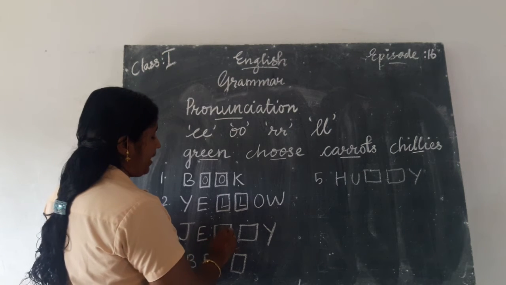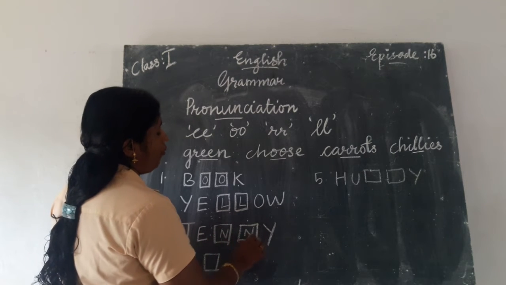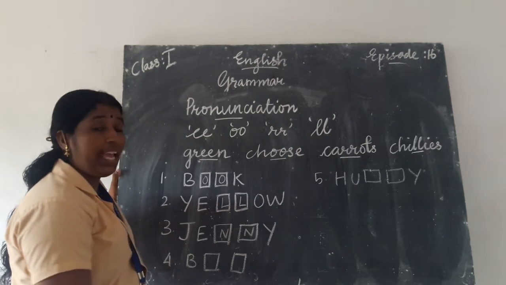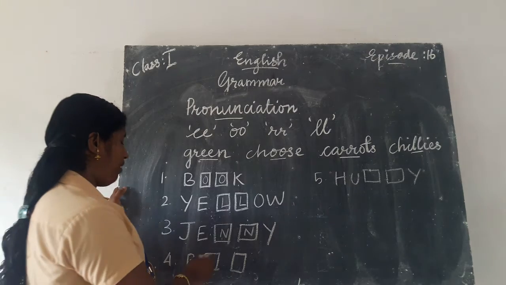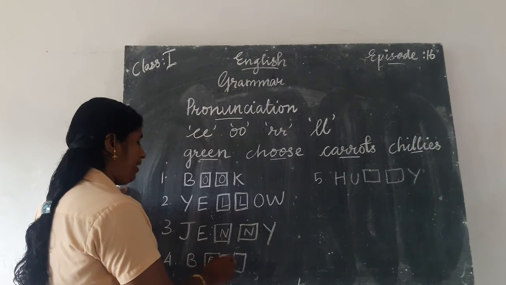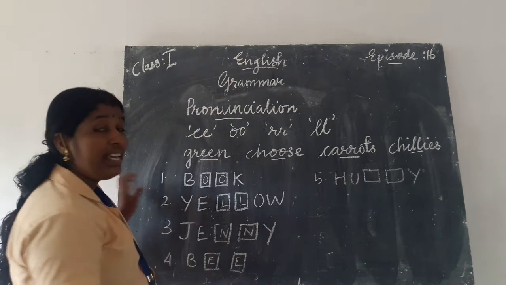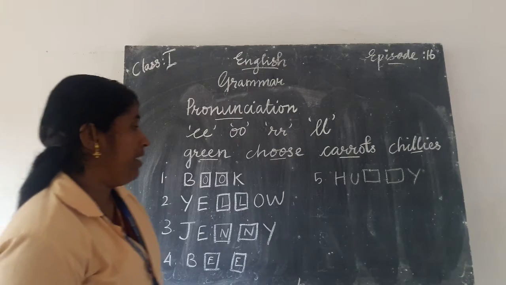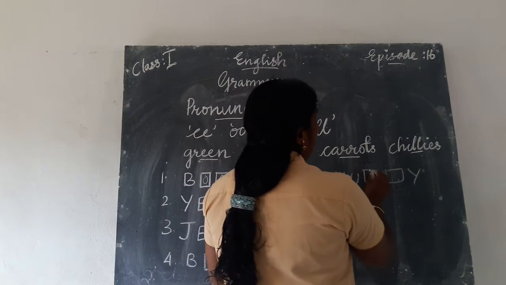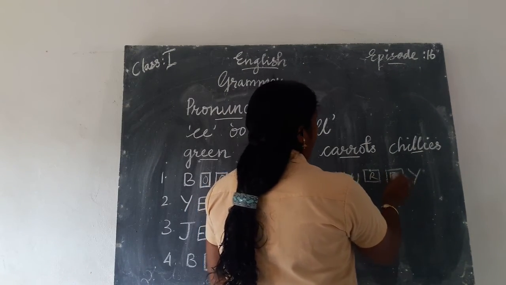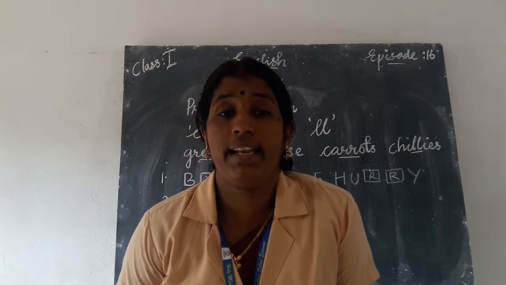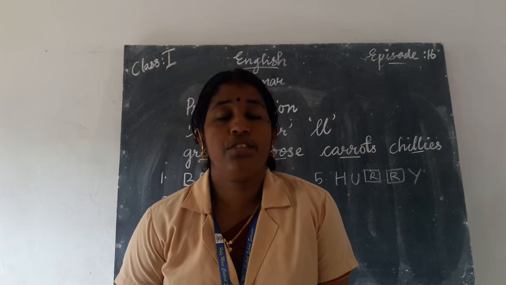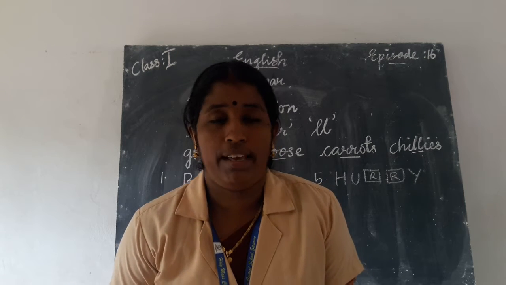Next one, J E N N Y, Jenny. Next one, B E E, bee. Next one, H U R R Y, Harry.